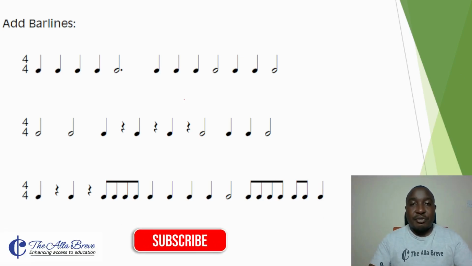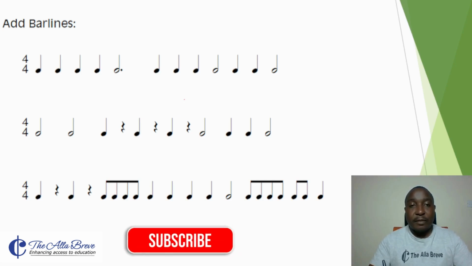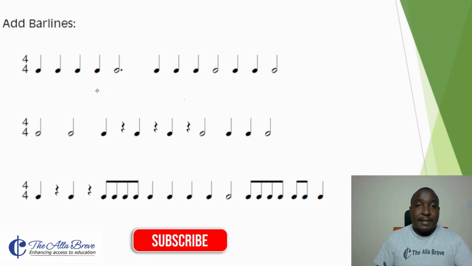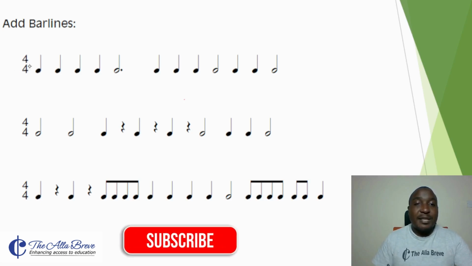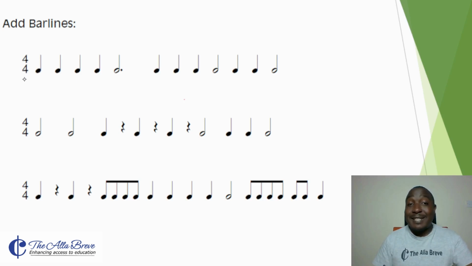This section requires us to add bar lines to the questions that we have. And the first part, you first consider the time signature, and the time signature is a 4/4 time signature. In this case, you need 4 crotchet beats per bar.